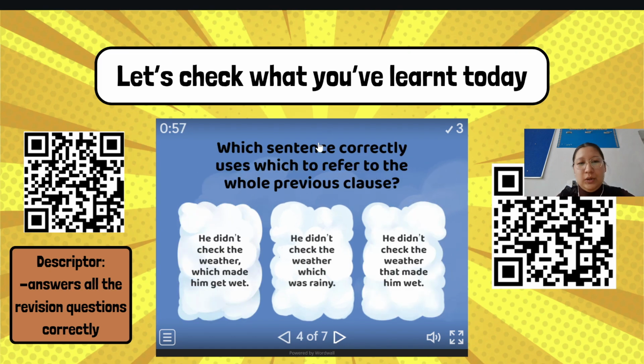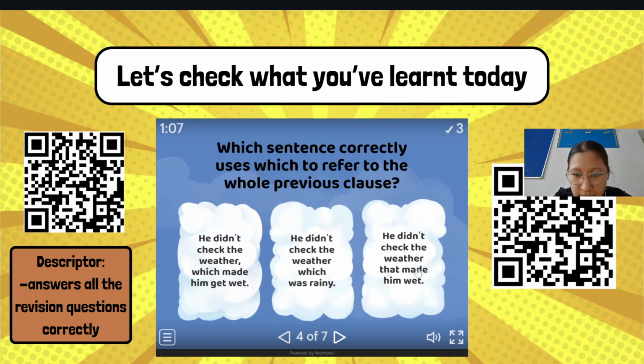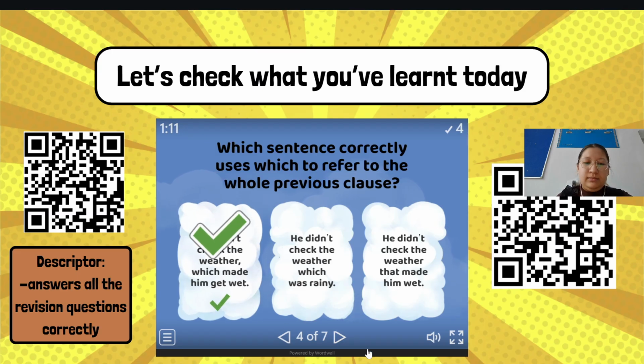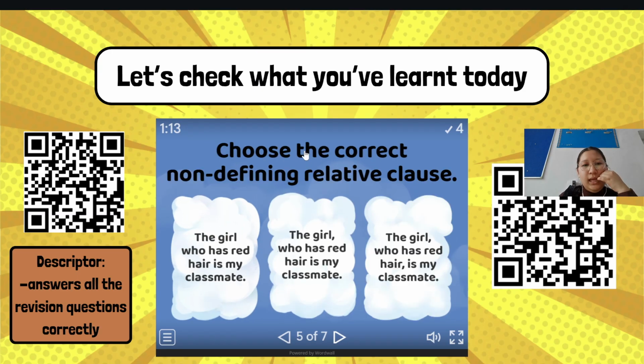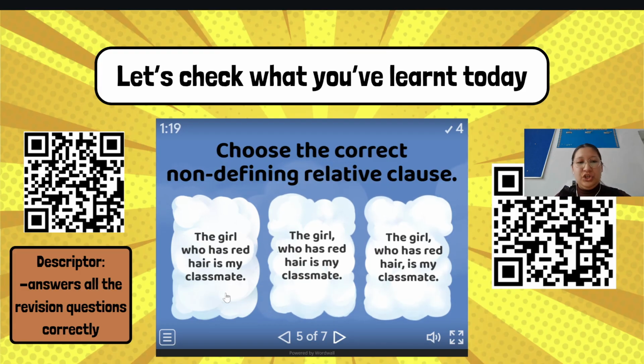Which sentence correctly uses which to refer to the whole previous clause? So I will not read out loud. Okay, so here we use the which, right? Choose the correct non-defining relative clause. So just not important extra information.